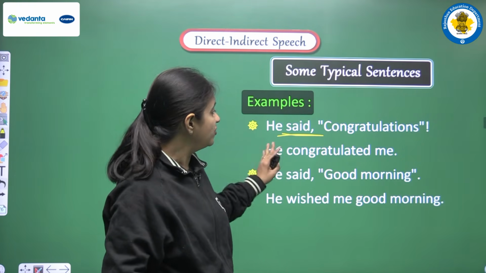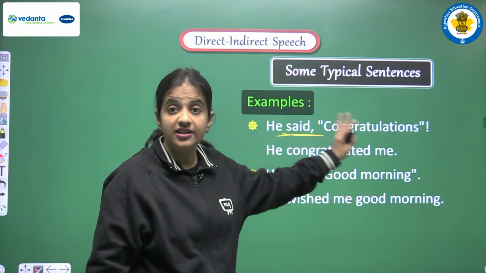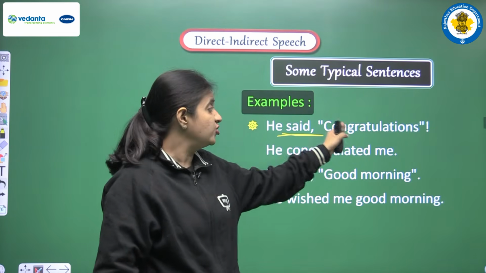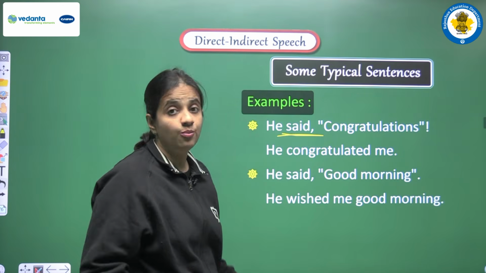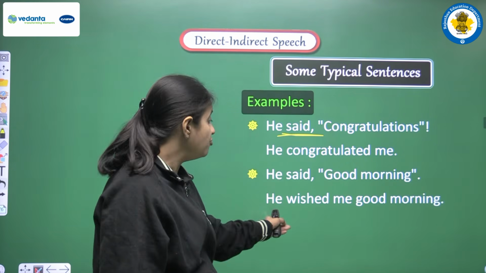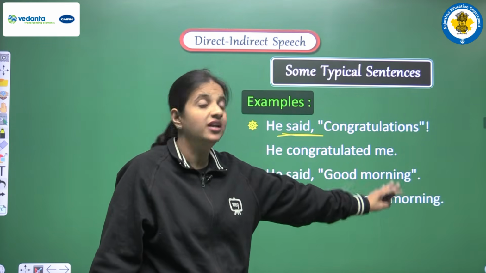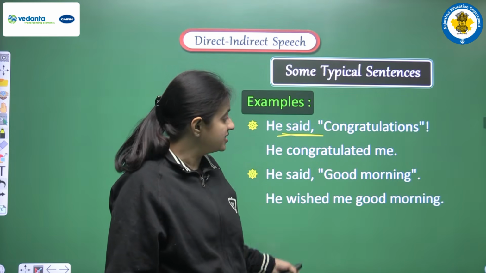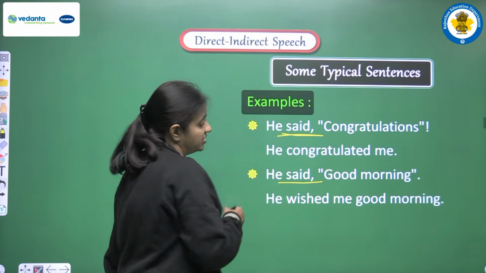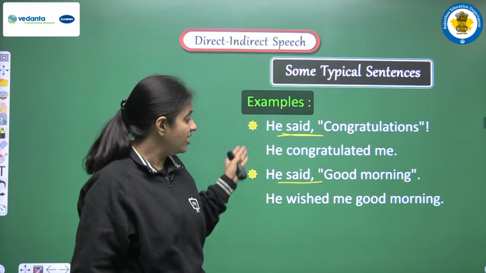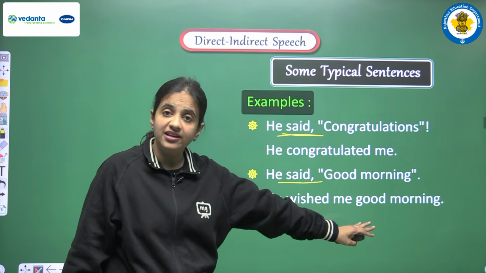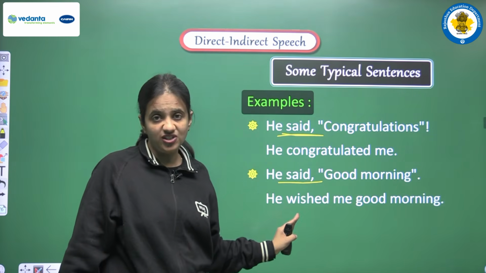We can write just one simple assertive sentence, that is he congratulated me. Clear? Next is, he said good morning. So we can write he wished me good morning. So now we can see that in these examples we are not doing the conversion of said, we are not adding any kind of conjunction, but we are writing one simple assertive sentence. So in this manner we can do the changes.